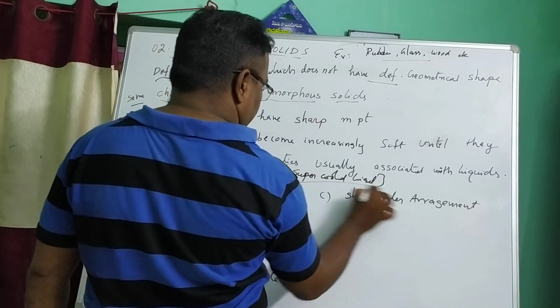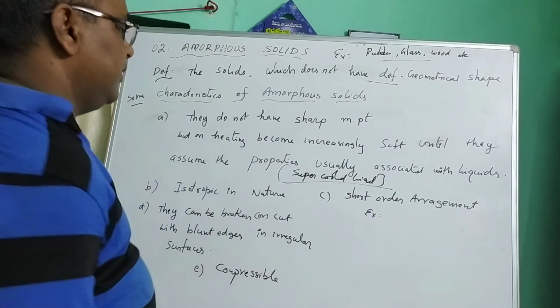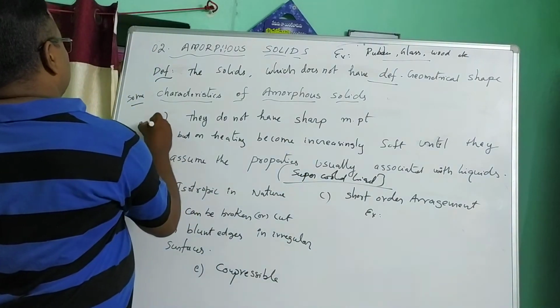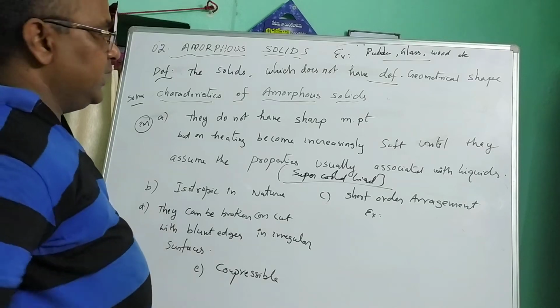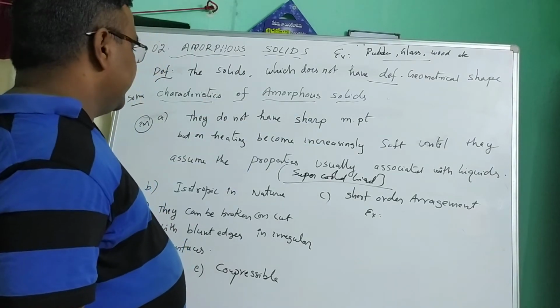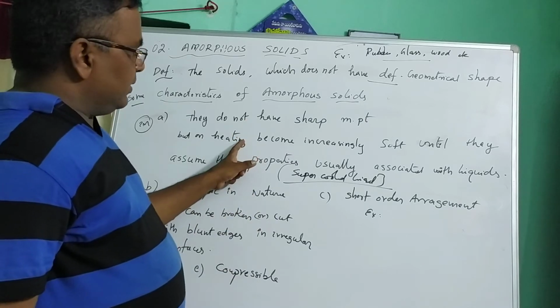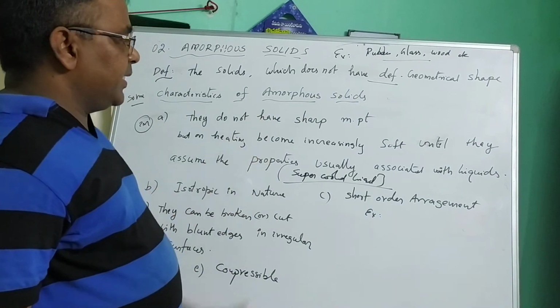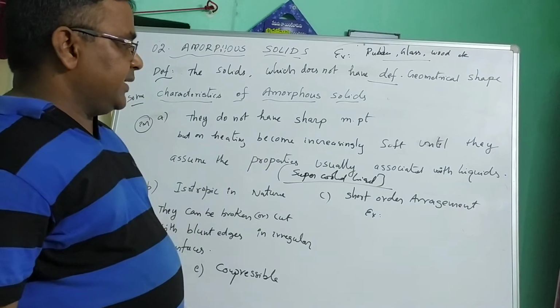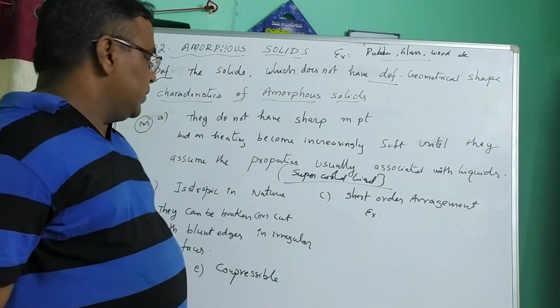What are supercooled liquids? What defines supercooled liquids? This is a short answer, 2 marks. Supercooled liquids are liquids which have no definite sharp melting points, but on heating they become increasingly soft until they assume the properties of liquids. So they are known as supercooled liquids.